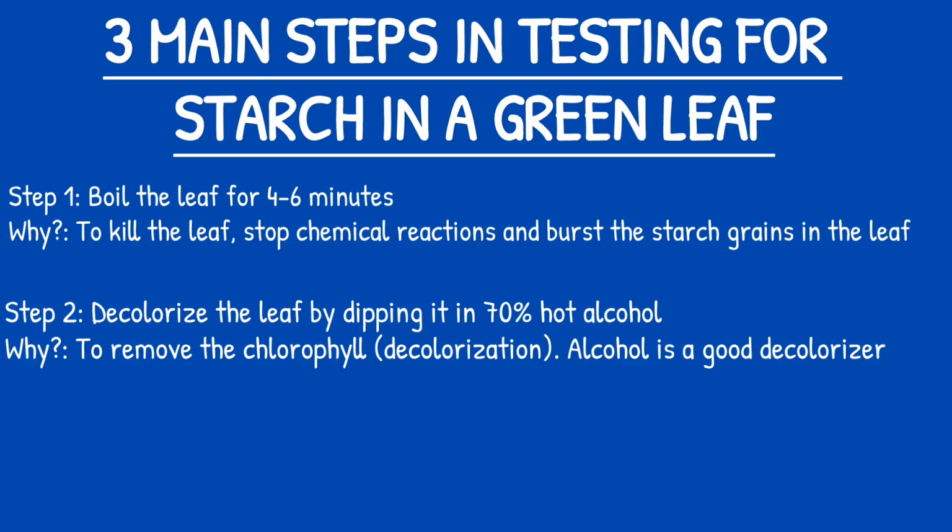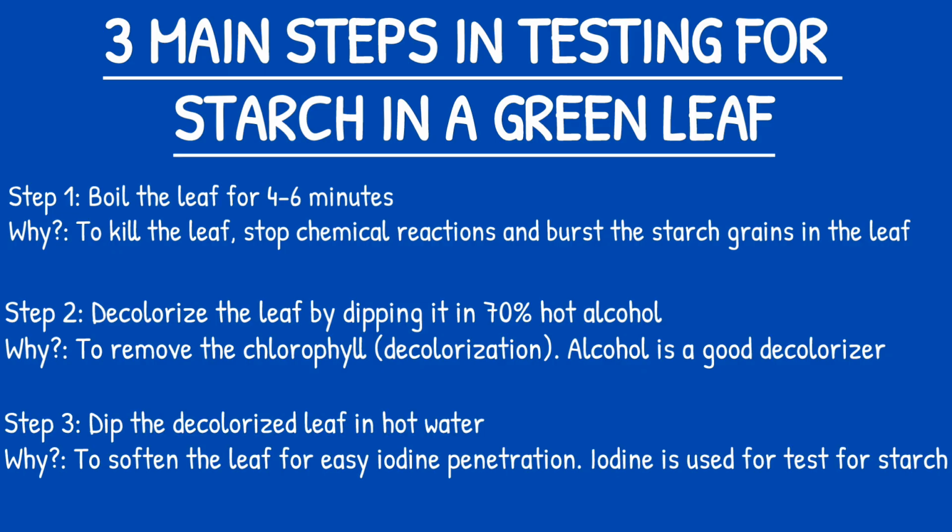That's what we use for testing for starch, both in biology and chemistry. Test for starch is iodine. Are we together now? So the third step you follow is dipping the decolorized leaf in hot water, and that's what the question is asking. When you dip it in hot water, what you're trying to do is to soften the leaf.